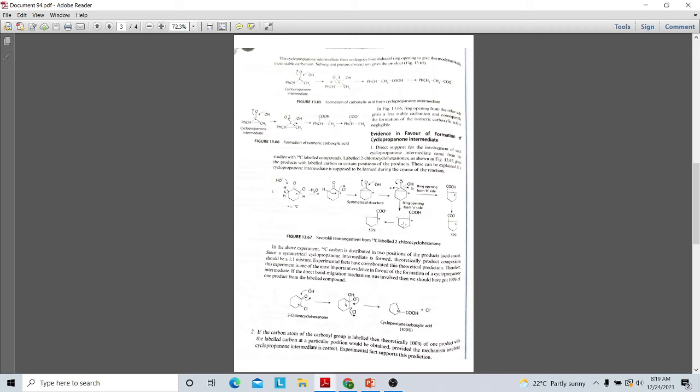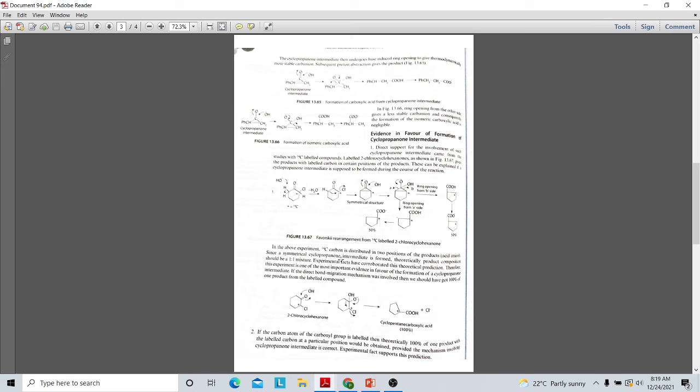If it is labeled on the other side, we can see the other product will be formed. If this is the B side attack, the product will be formed like this. If this is the A side attack, ring opening is taking place from the A side, this product will be formed. So 50-50 is the chance for the formation.